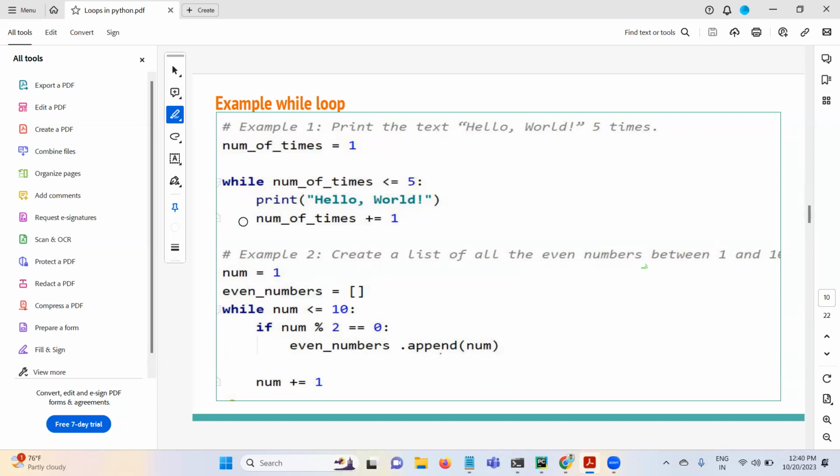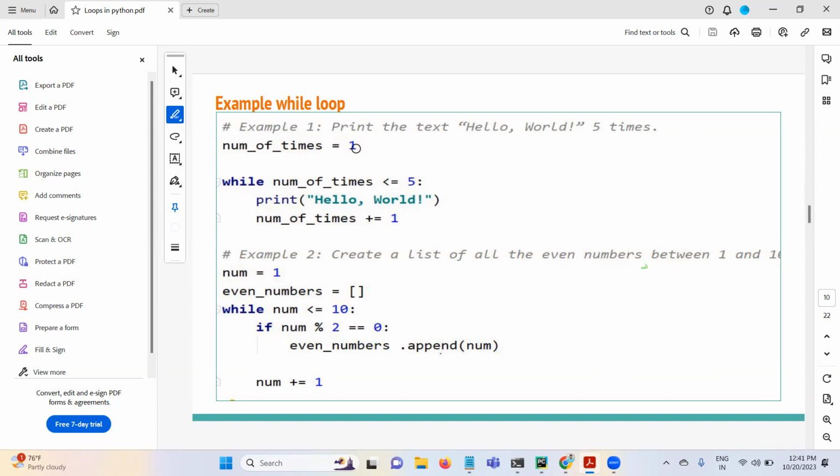If we are giving indentation of 4 spaces, it means these two lines come under the while loop block. These two lines are going to execute when this condition is true, and they keep on executing as long as this condition is true. In this case, number of times is equal to 1. Here, number of times less than or equal to 5: is it true or false? 1 is less than or equal to 5. It's true. While true means this block will be executed.